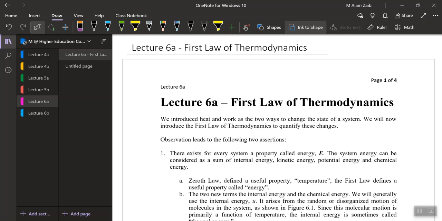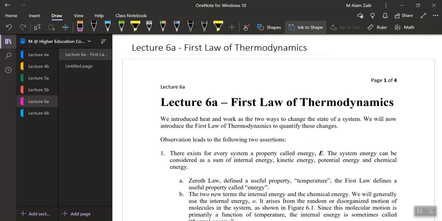In the previous lectures, we introduced different properties, different state functions, different path functions. In the last lecture, we introduced two different kinds of energies, heat energy and work energy. And we were saying these two different kinds of energy can change the state of the system. Today, we'll be quantifying these changes: how much heat was supplied, how much work was done, how much work was supplied, how much heat was produced. So today we will be looking at the first law of thermodynamics.